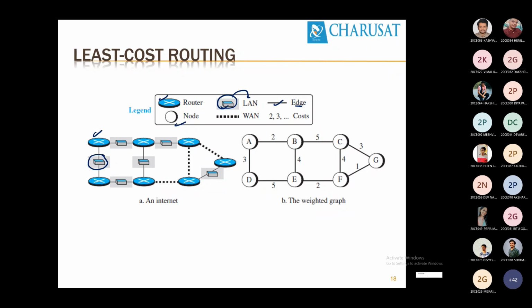This line indicates an edge, and this is a network. So these two lines or edges connect to one network. And this dotted line indicates a wide area network. Now if you have a LAN, local area network, and a wide area network, what can be the maximum distance from this point to this point? This is true for all these points. What can be the maximum distance between these two?